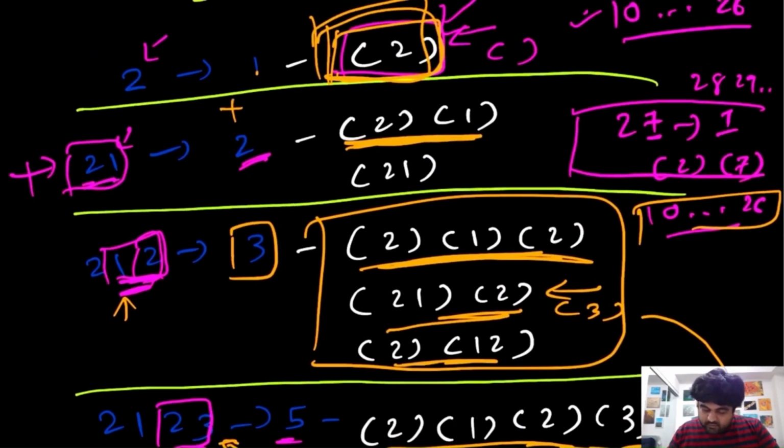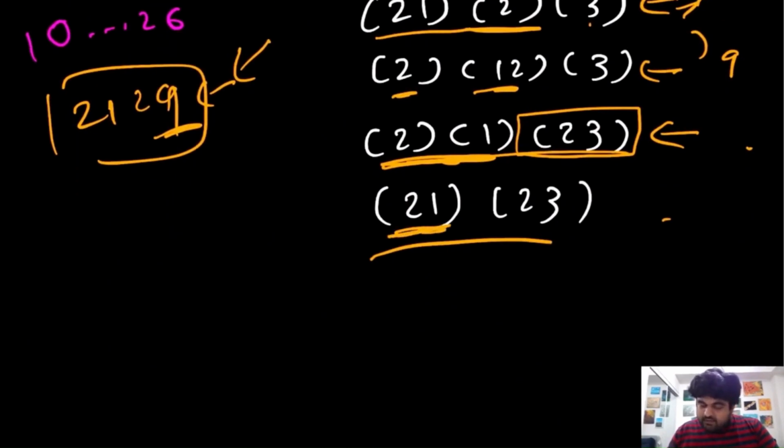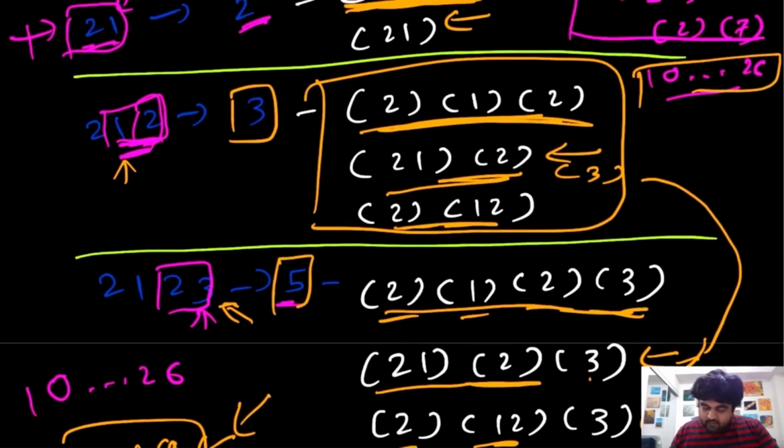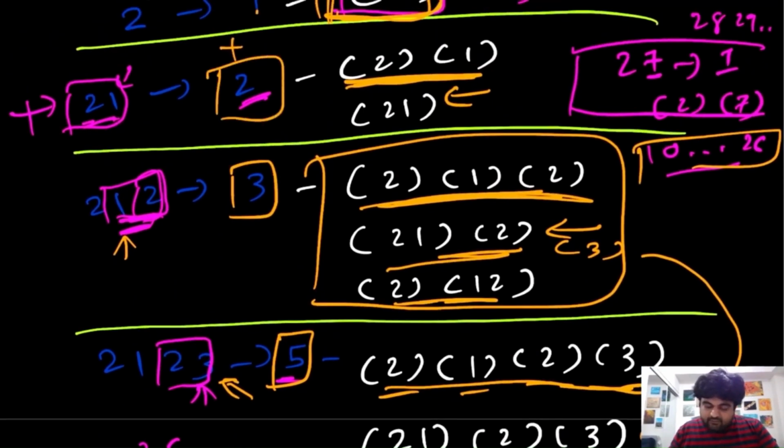Also notice over here that this one is 2, 1, and this one is 2, 1. So we are appending a node over here, 23, which means that at any given location, if we want to see how many times we can decode it, if we know the information of the previous two elements, and if we do the sum of those, we can actually generate it.